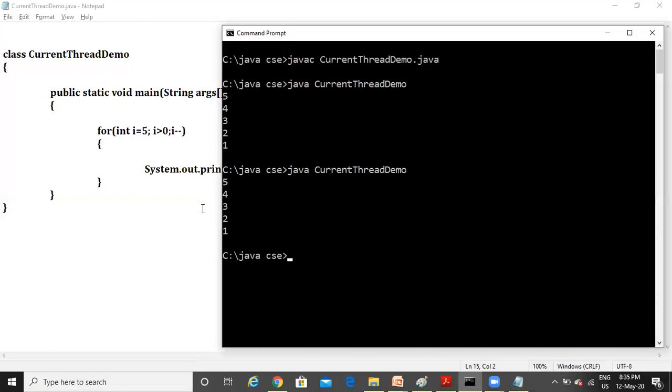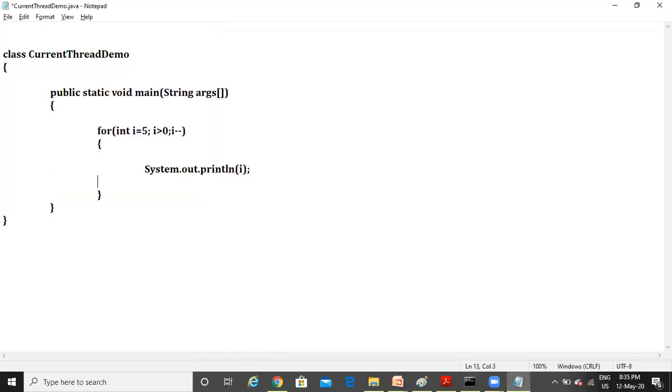So for that, I will use a method called sleep method, which is actually a method present in the Thread class. And because sleep is a static method, you can directly call it without creating the object, right? How to call that? See here, Thread.sleep(1000).